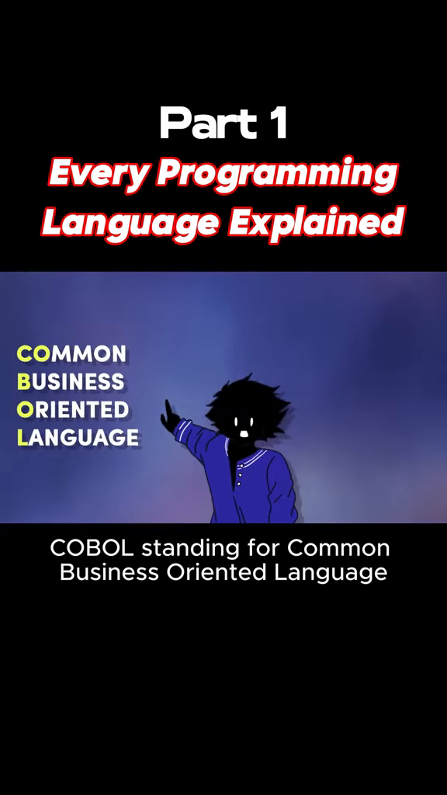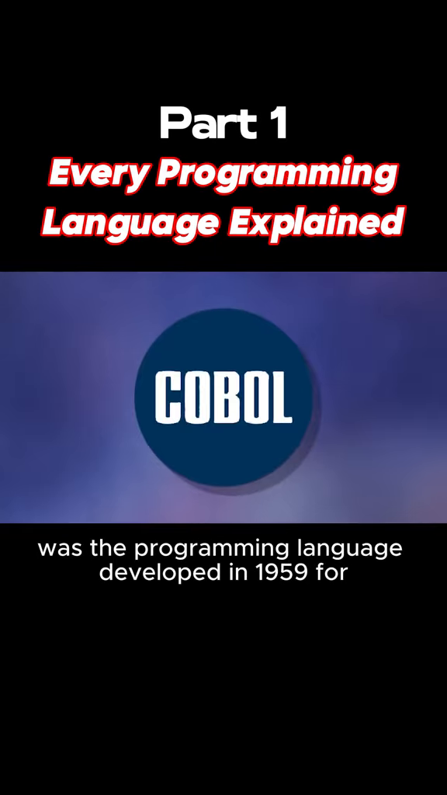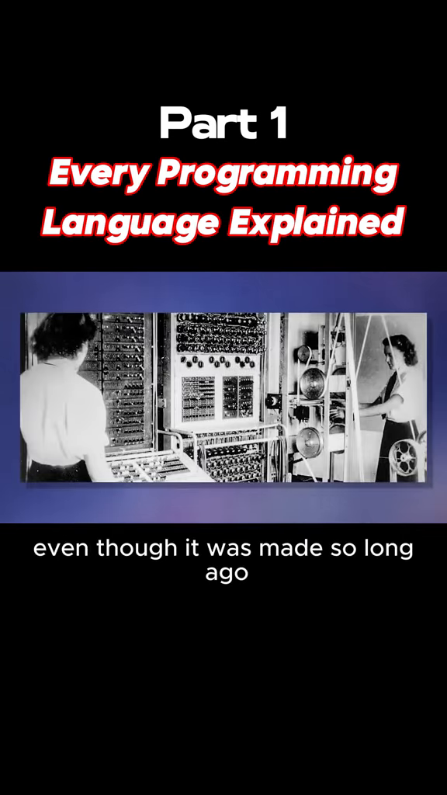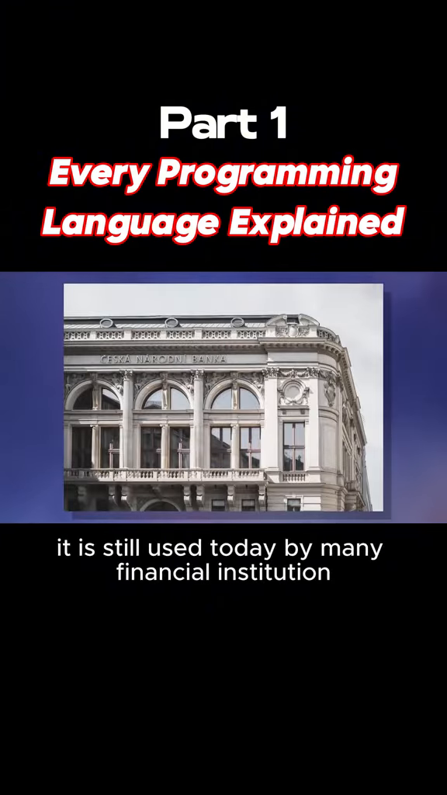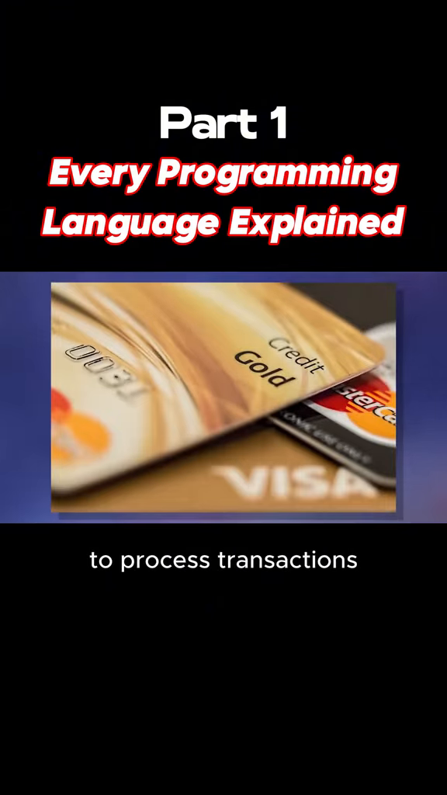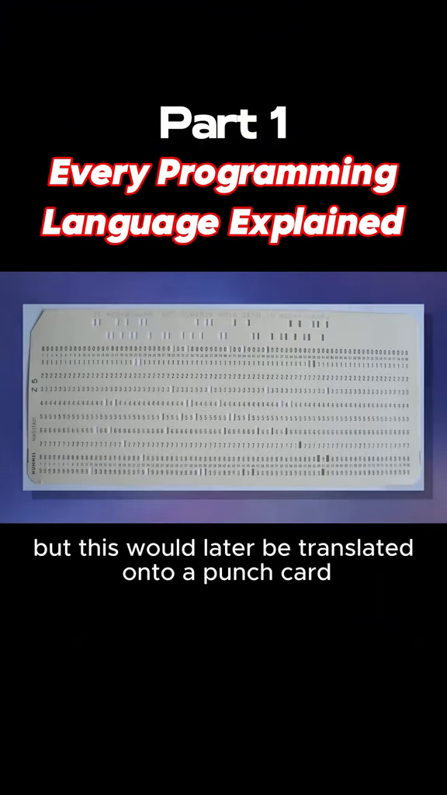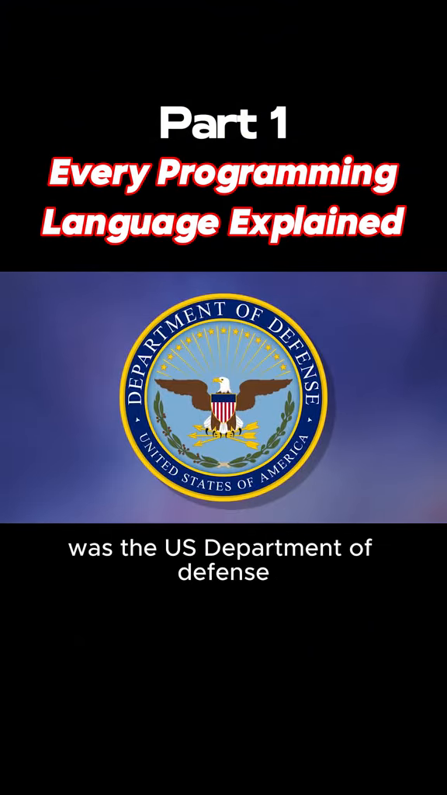COBOL, standing for Common Business Oriented Language, was a programming language developed in 1959 for, you guessed it, businesses. Even though it was made so long ago, it is still used today by many financial institutions to process transactions. The code looks like plain English sentences, but this would later be translated onto a punch card. One of the first adopters of the language was the US Department of Defense.